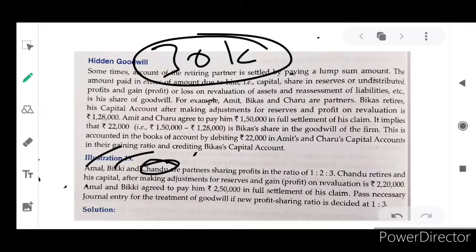So we are going to write the journal entry. The partners are Amal and Bicky.